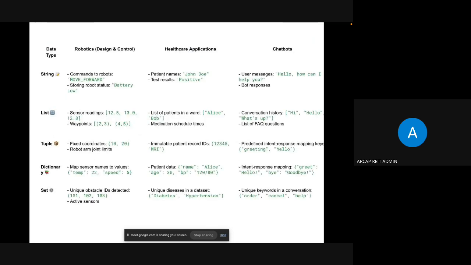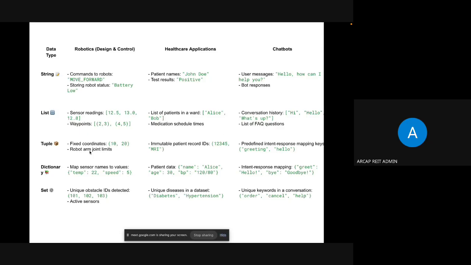So at the end, where do we use all these things? While giving commands or keys, like commands to robots, we use the string, right? Where the data can be changed in the robot, like sensor readings and waypoints, there we use the list. And in healthcare applications, the list of patients in a ward is appended first with Alice and Bob, then we have to add the next candidate, say Parvati, something like this, right? So the list of patients of the ward comes under the list, which is mutable data.